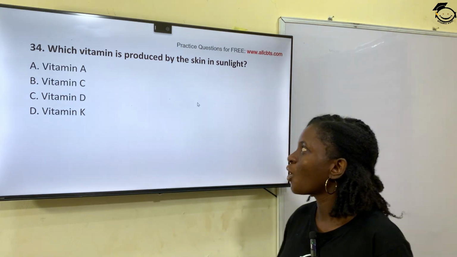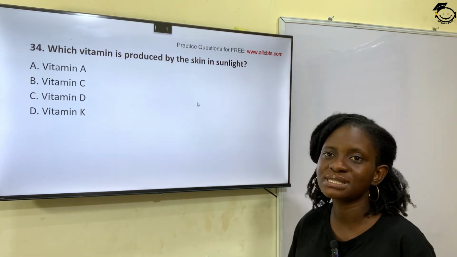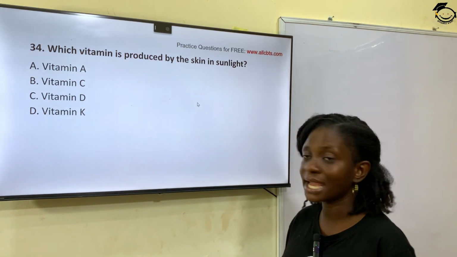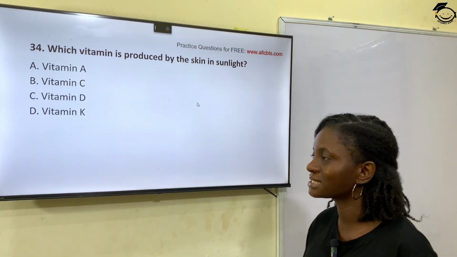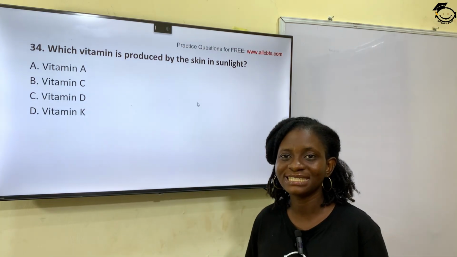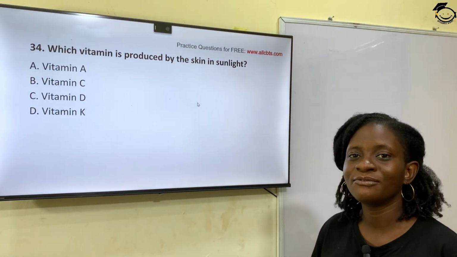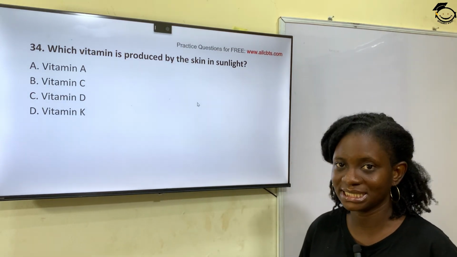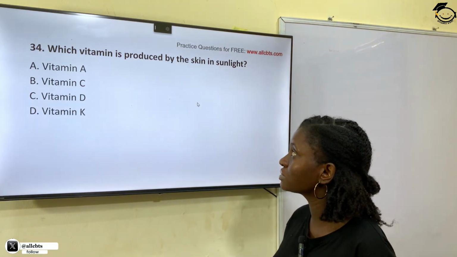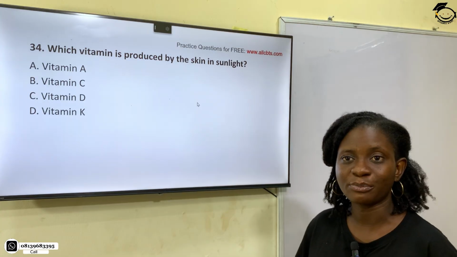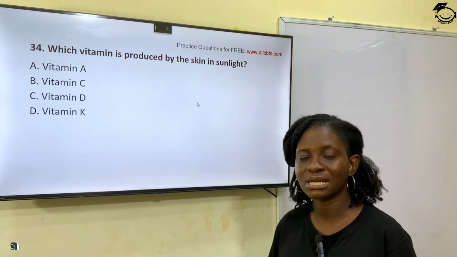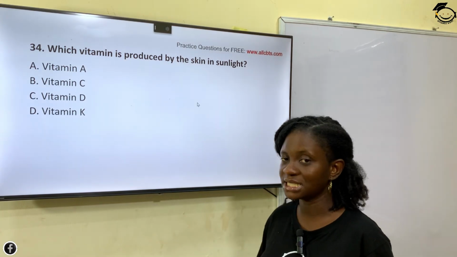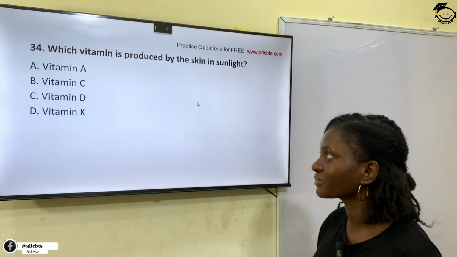Question 34. Which vitamin is produced by the skin in sunlight? Option A, vitamin A. Option B, vitamin C. Option C, vitamin D. And option D, vitamin K. The correct answer is vitamin D. When the skin is exposed to sunlight, the vitamin that is produced for strengthening bones and muscles and for proper absorption of calcium to the body is vitamin D. Option C is the correct answer.